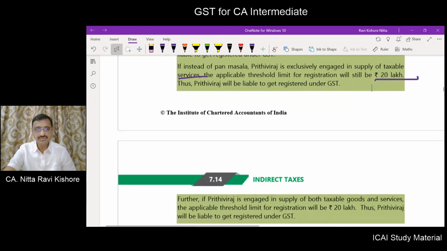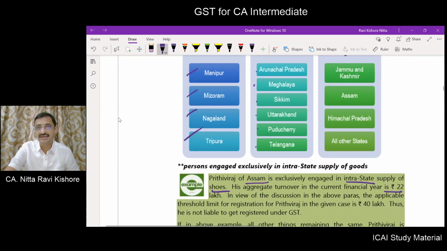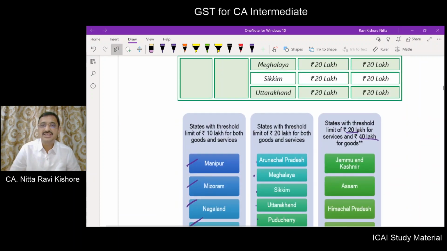Okay. If Prithviraj is engaged in both goods as well as service, then also 20 lakhs. Because for Assam, the threshold limit is 20 lakhs for only service or both goods and service. Only goods means 40 lakhs.